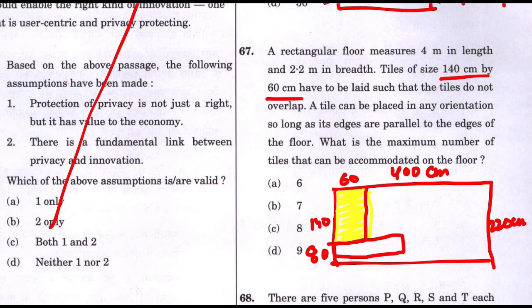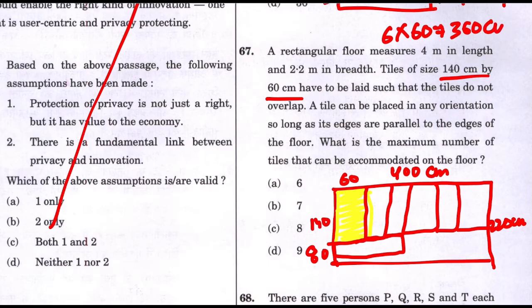Now I will place the second tile like this, third tile like this, fourth, fifth, and so on. I will be placing 6 tiles simultaneously. 6 tiles means 6 into 60, so that is 360 centimeter. So I have placed 360 centimeter of tiles side by side, and I will not have any more position. Out of 400, I will be left with only 40 centimeter, and there is no tile with 40 centimeter width. So I can only place 6 tiles vertically.